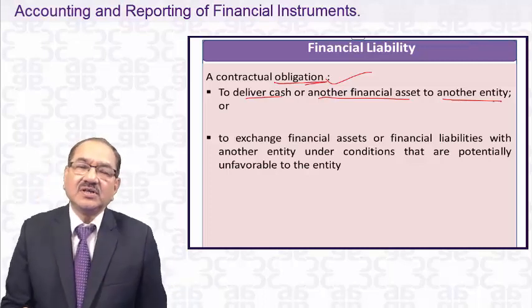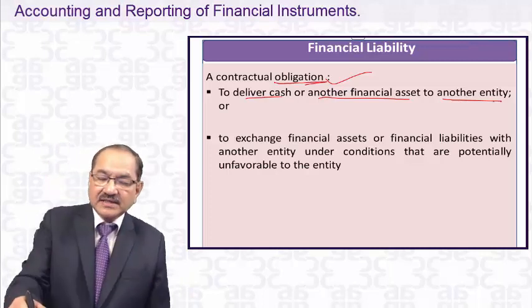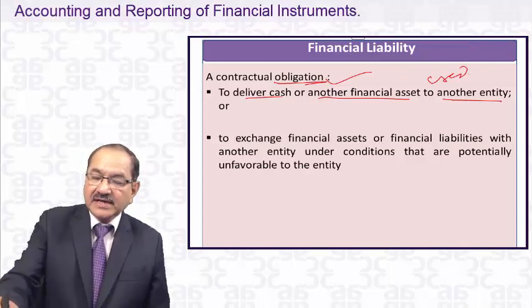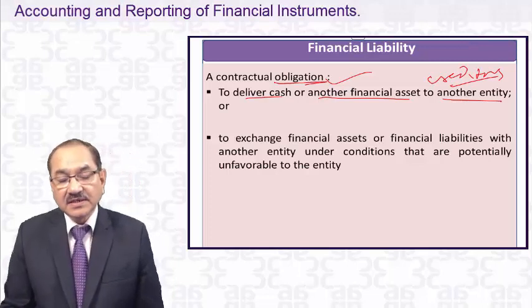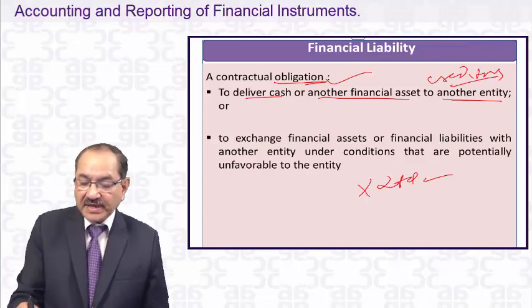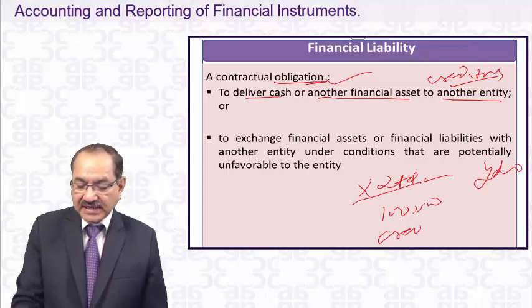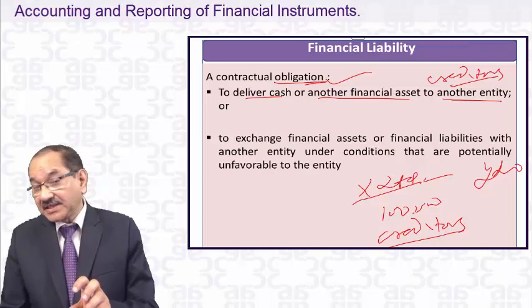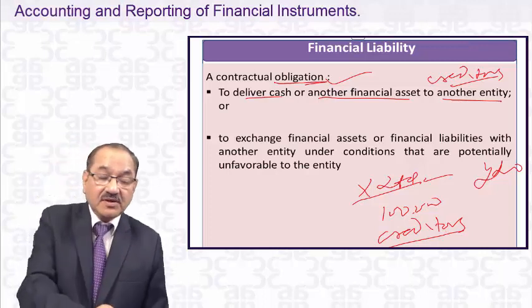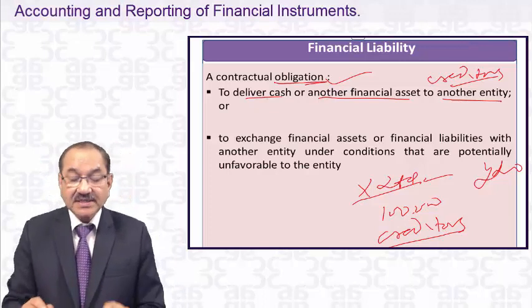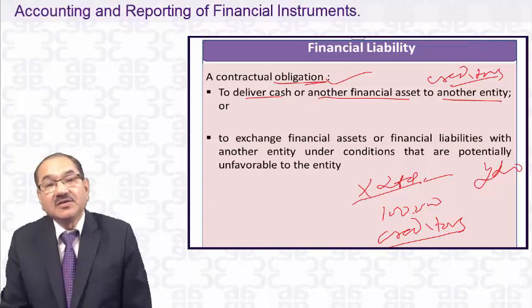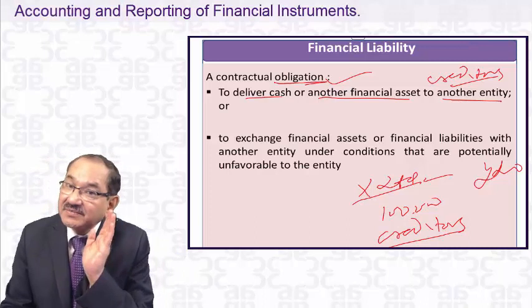Now take an example. I told you about the creditors. Suppose X Limited has to pay 1 lakh rupees to Y Limited. X Limited is showing it as creditors. These creditors are a financial liability. Why? We will apply this definition: contractual obligation to deliver cash. Yes, X Limited has a contractual obligation to deliver 1 lakh rupees to Y Limited. So therefore it's a financial liability. So creditors is a financial liability.